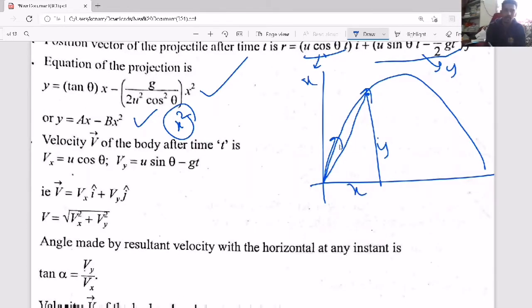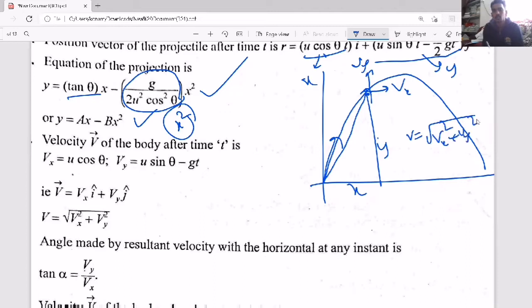If they give the equation of trajectory, then the x coefficient you have to equate to tan theta, and the x square coefficient you have to equate to g by 2u square cos square theta. And if they ask, suppose after some time, what is the x velocity, what is the y velocity, or what is the instantaneous velocity?